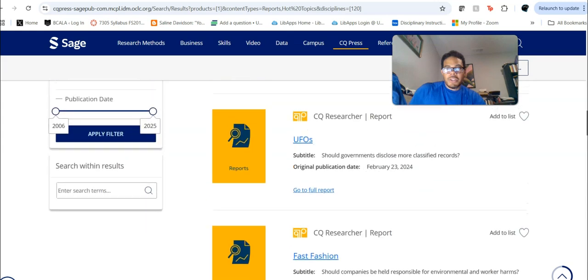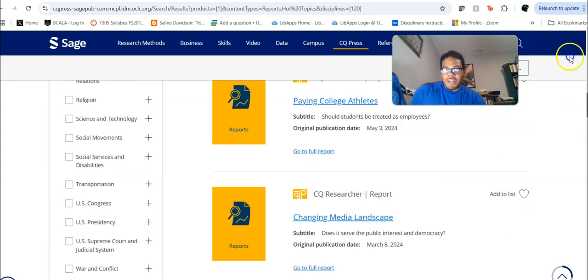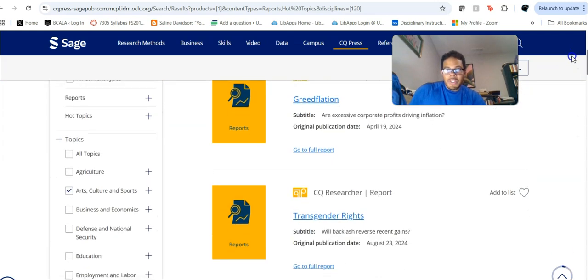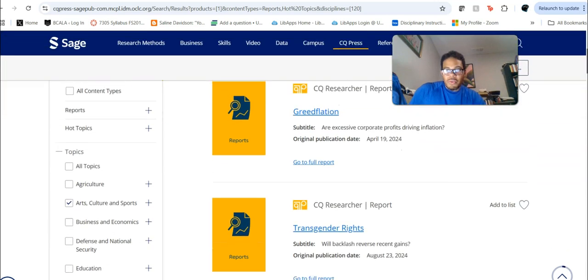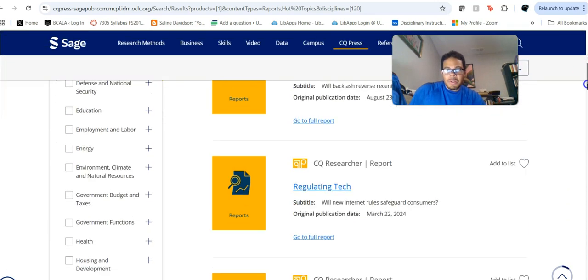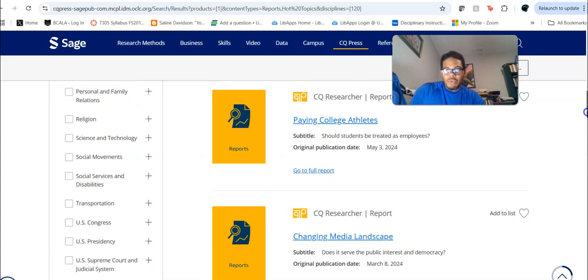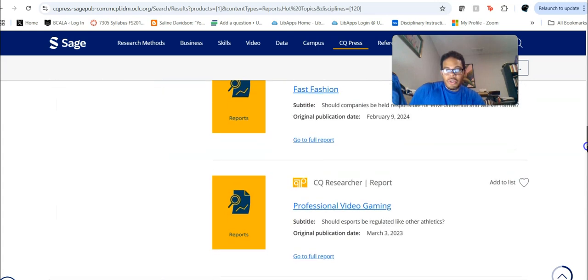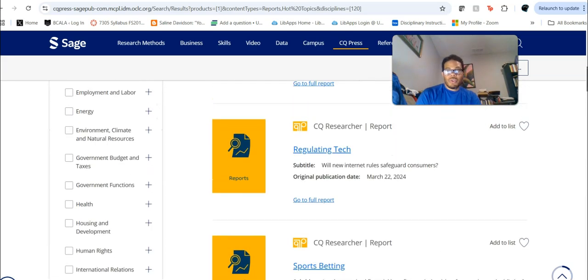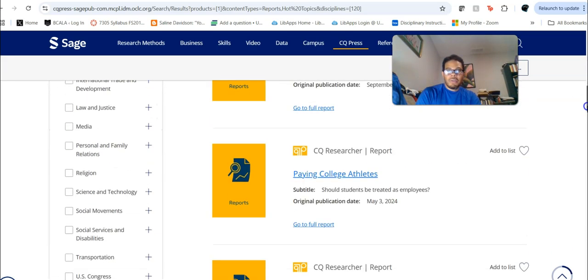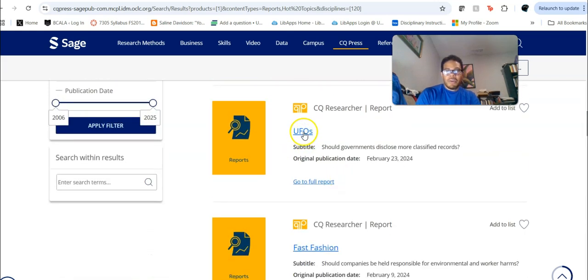And then I also saw UFOs. So I think these are sorted by date. So the transgender rights report was updated recently. Oh, they're not organized by date. Okay, so they are organized by most relevant. But still, the transgender report was updated less than a year ago. One thing you may see as you scroll down is things that were done very, very recently, as in 2025, but I'm not seeing that right now. But yes, you can go into this.